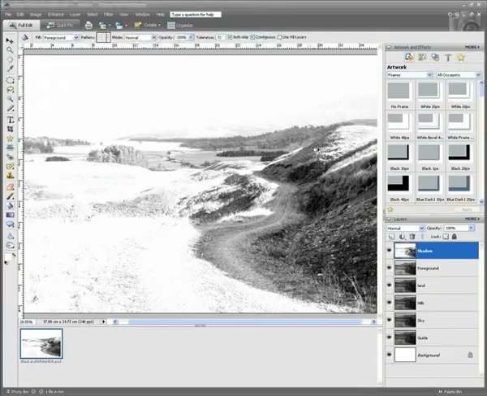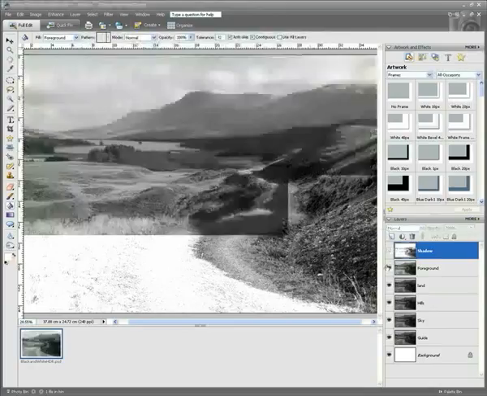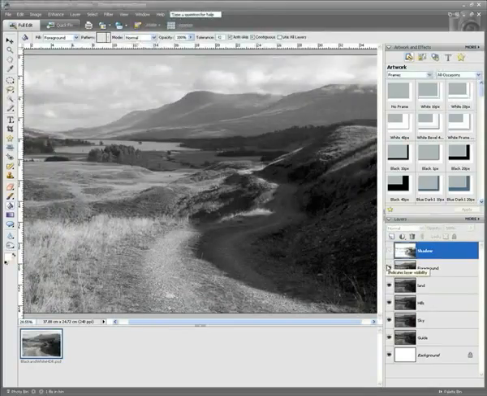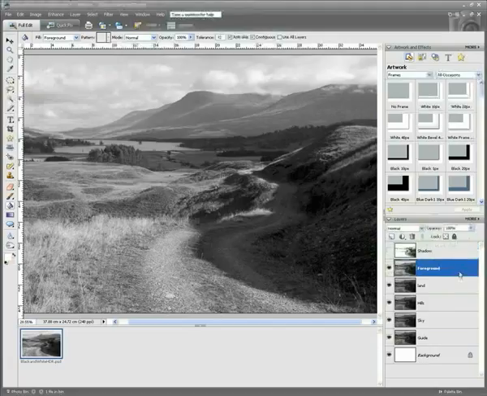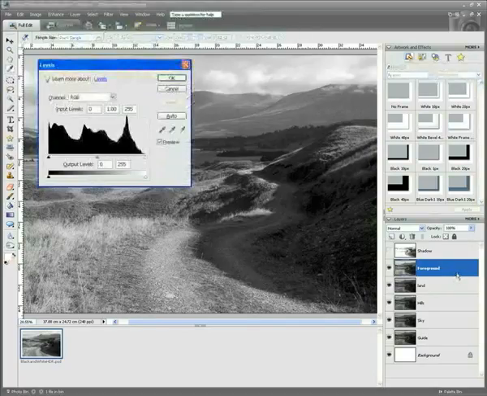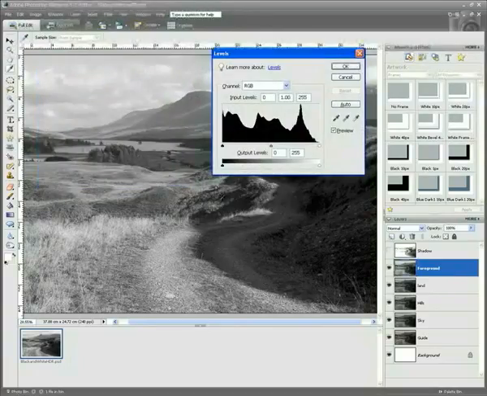Once you've done that, just turn the visibility of our shadows layer off, click onto foreground, and instead of going up to Enhance, Adjust Lighting and then Levels, we're going to use the shortcut Control L or Apple L, and that'll bring up our Levels dialog window. Now what we want to do is adjust for the foreground, so that's this area here and probably a bit of the land as well.